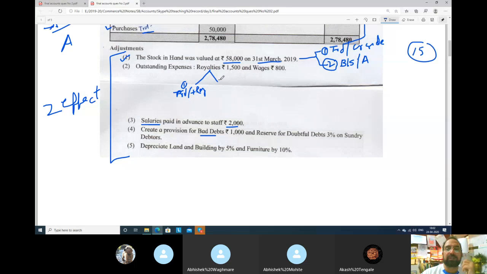So this is the first effect of outstanding. Second effect will be what? Because we know all adjustments, they have two effects. So any expense that you were supposed to pay and you have not paid is your liability, that is your karza. So liability means balance sheet. My which side? Liability side. Outstanding royalty.